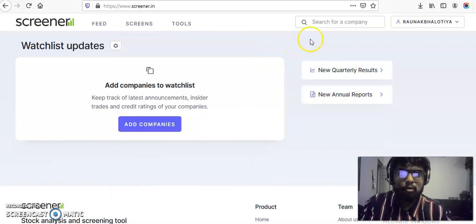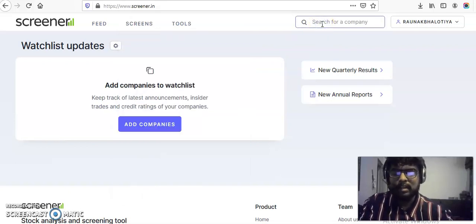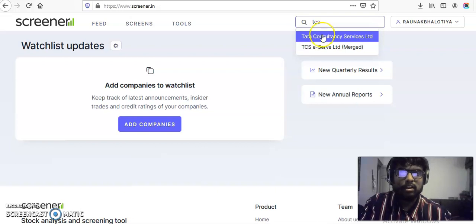But what we are trying to do today is a complete analysis of a particular company, like, should we select that company for investment? So let us take an example from the IT sector. A leader in the IT sector is TCS. So Tata Consultancy comes up here.